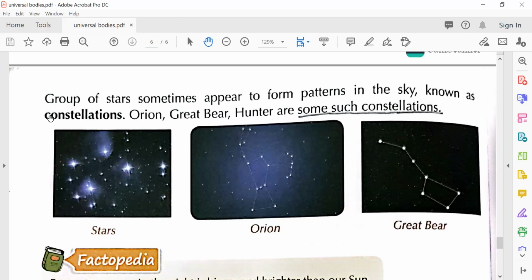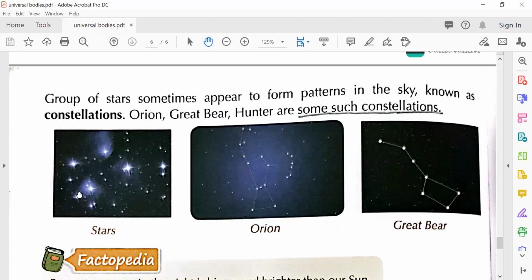What are they called? Constellation, and they beautify the night sky. This is a design that they make here. See, this looks like a body, this looks like a leg. One hand is here and one hand is here. This name is Orion. It's so funny.